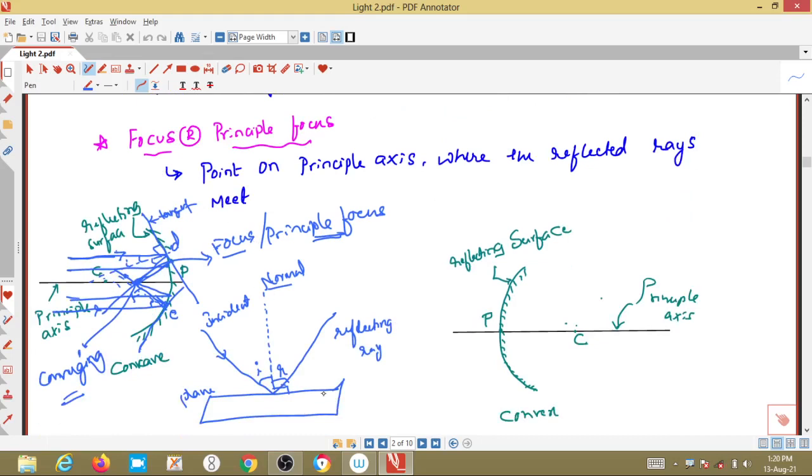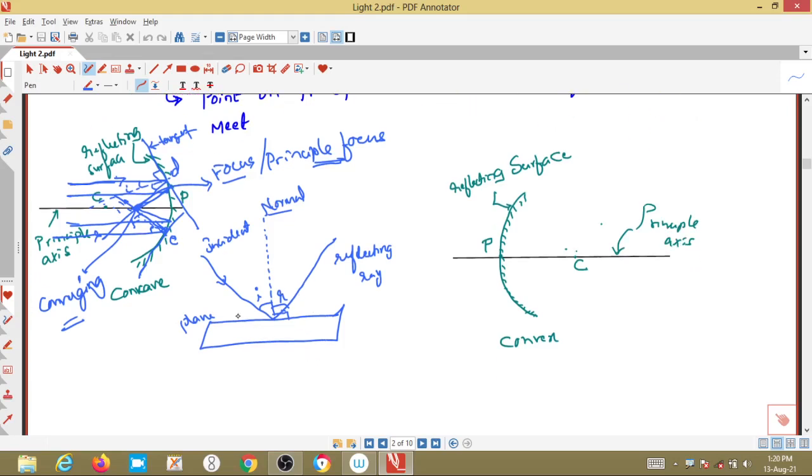Then for a normal to a plane, how will the incident ray and the reflected ray be, I explained with respect to the normal. What is the angle of incidence and what is the angle of reflection? They are always equal to one another.